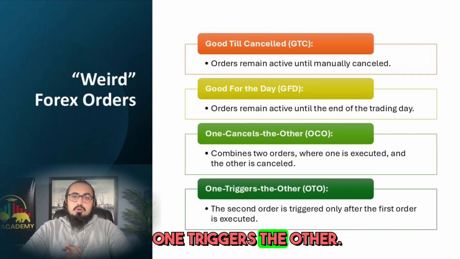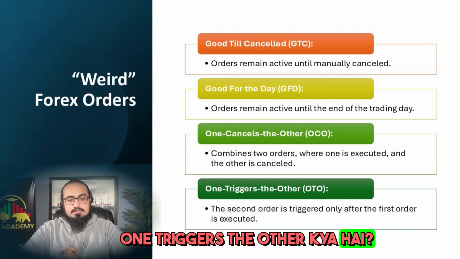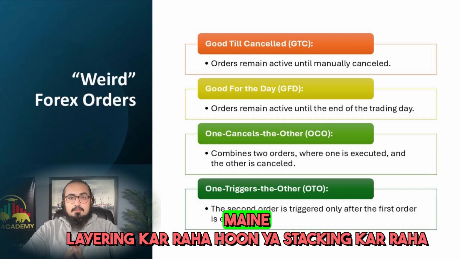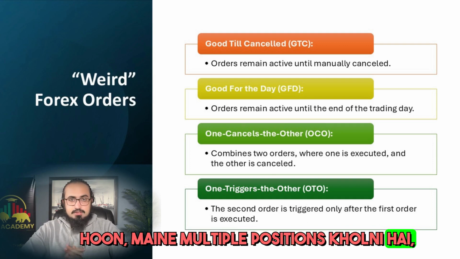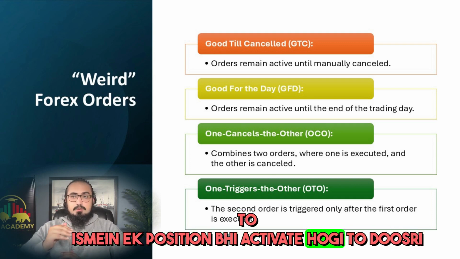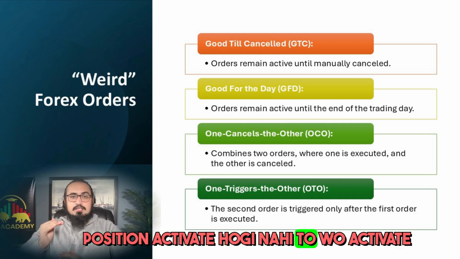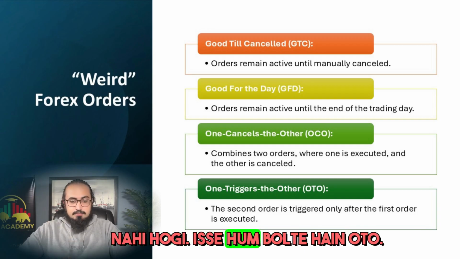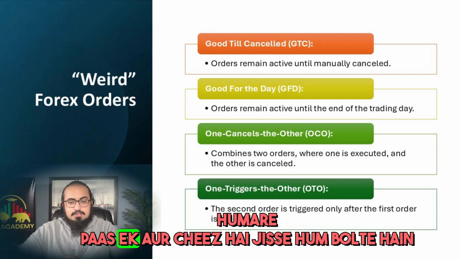Then we have OTO, one triggers the other, which means the second order, for example, if I am layering or stacking, I have opened multiple positions, so if one position is activated, then the other position will be activated. Otherwise, it will not be activated. We call it OTO. We have another thing which we call sell stop limit.